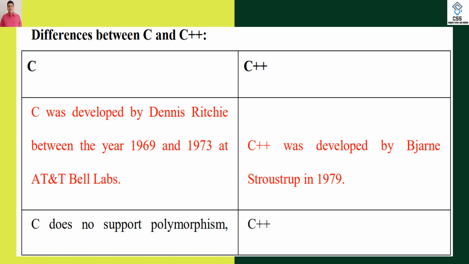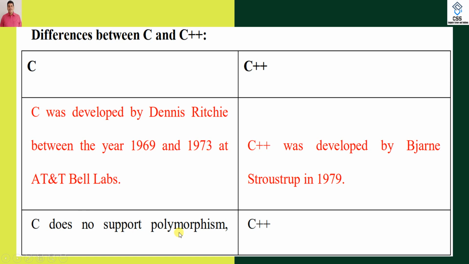First point, C was developed by Dennis Ritchie, and most people say in 1972, but exactly between 1969 and 1973, at AT&T Bell Laboratory. Dennis Ritchie developed C, whereas C++ was developed by Bjarne Stroustrup in 1979. That is the difference in terms of development and the laboratory, AT&T Bell Laboratory. C in 1972 and C++ in 1979.